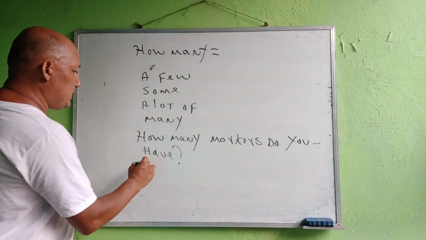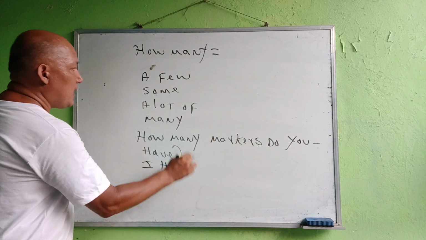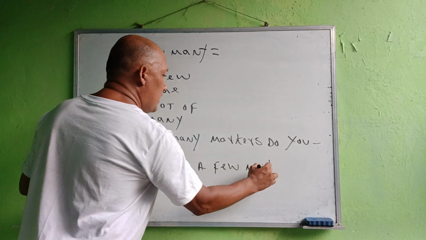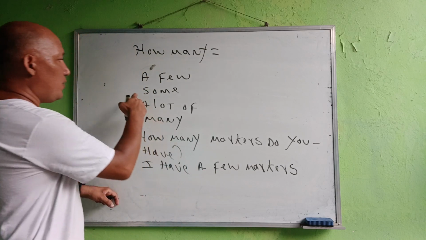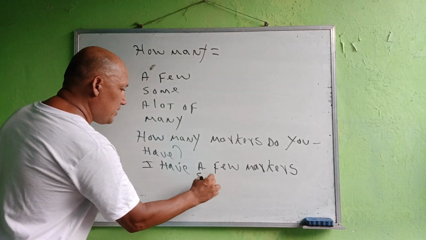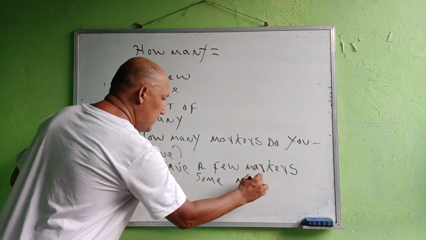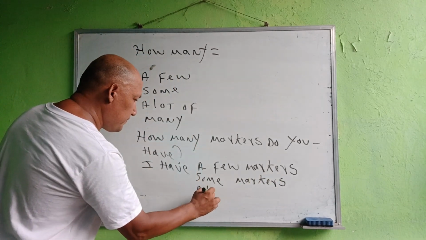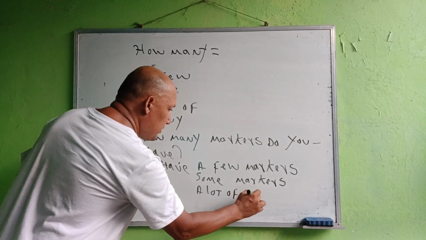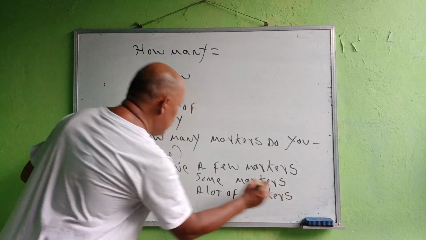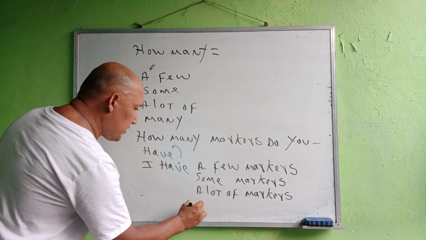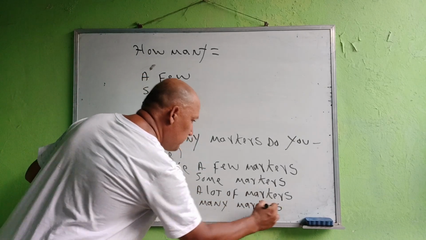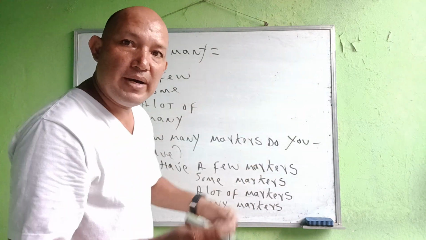For example, you can say, I have a few markers, or I have some markers, or I have a lot of markers, or I have many markers. Or you can specify the number of markers you have.